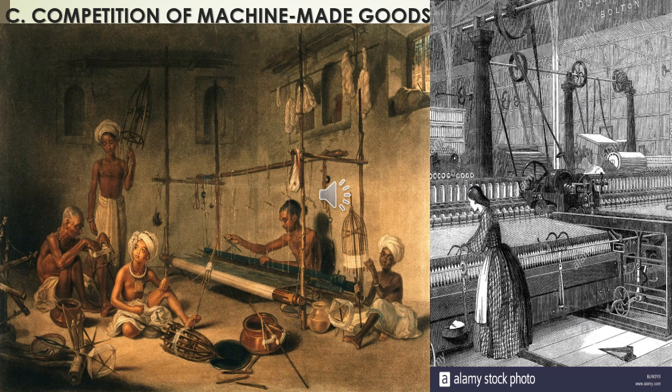The art of making thread from cotton. The spinning jenny is a machine used to make thread from cotton. The cotton gin is used to separate cotton from seed. Then the spinning jenny helps to make thread from cotton. The flying shuttle helps to join the thread and make cloth. And the steam engine is the engine which runs with the help of steam power.